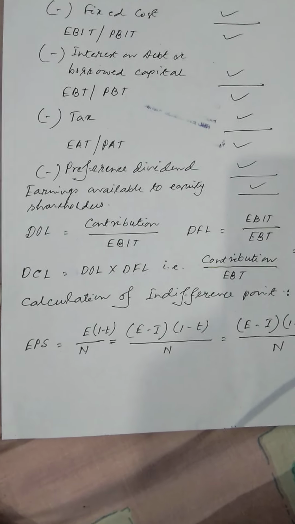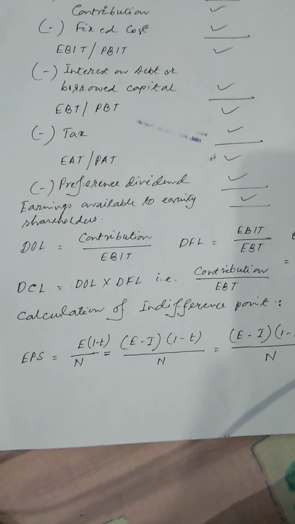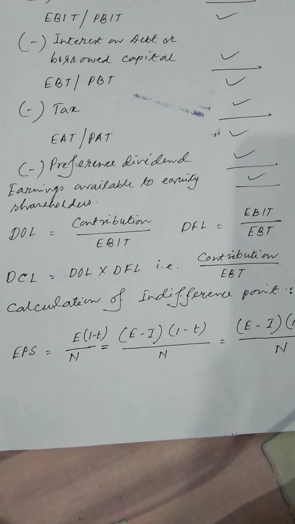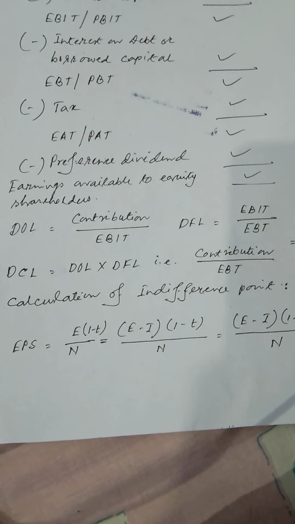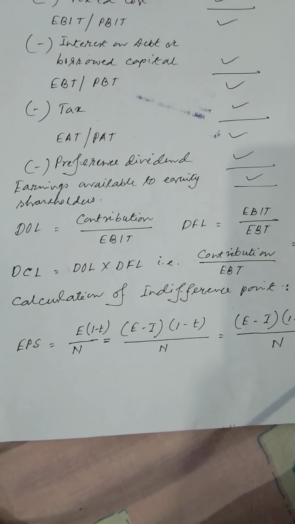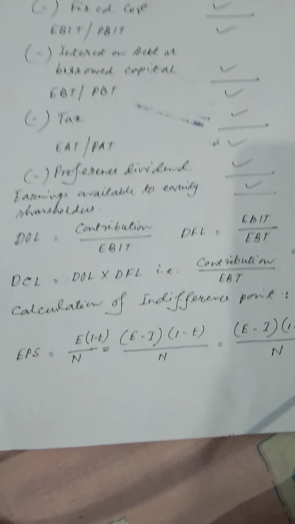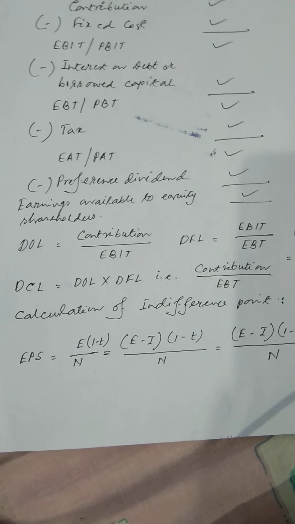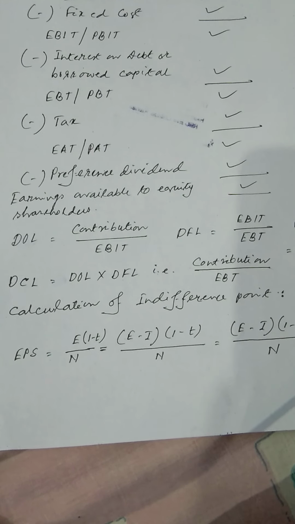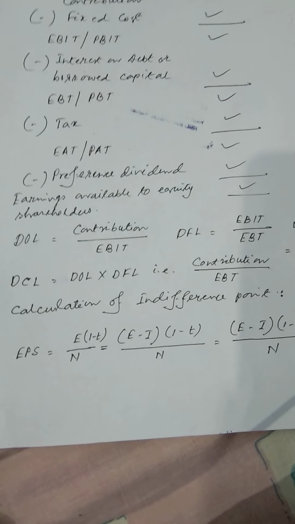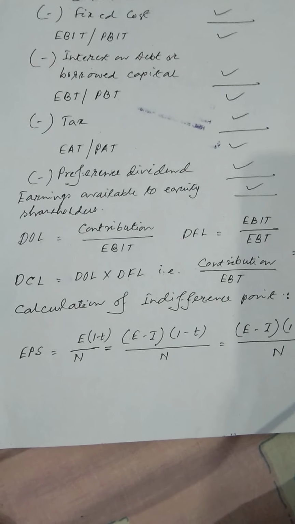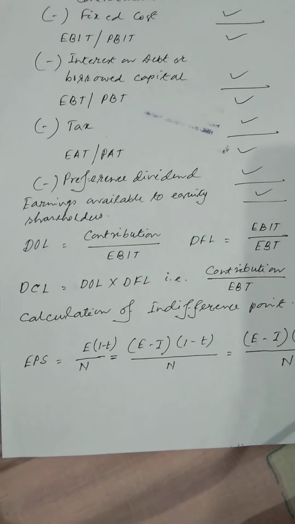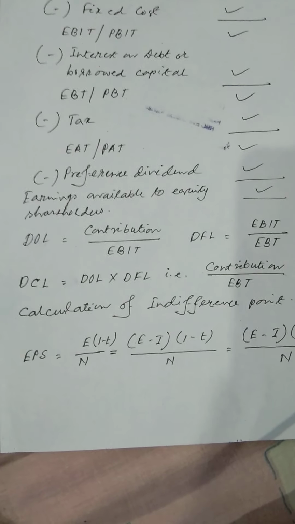Next is preference dividend. What is preference dividend? If the company raises its capital through preference share capital, then the company has to pay a fixed rate of dividend. This is known as preference dividend. Likewise, X Limited raises its capital by preference issue of rupees 1 lakh and the rate of dividend is 10%. The company has to pay 10,000 at the end of the year to the preference shareholders. This is known as earnings available to equity shareholders.